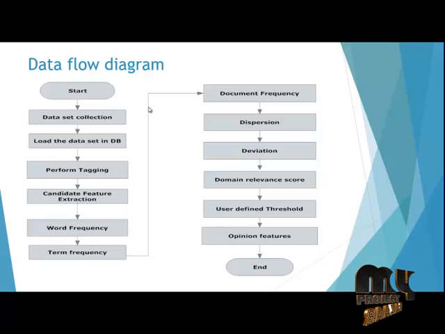From the extracted words, we find the word frequency, term frequency, and document frequency. Depending upon the frequency, we find the dispersion and the deviation. Dispersion quantifies how significantly a term is mentioned across documents by measuring the distributional significance of terms across different documents in the entire corpus. Deviation reflects how frequently a term is mentioned in a particular document. Calculate the domain relevance score and get the user defined threshold. Depending upon the threshold, we extract the opinion features in each document, and the process ends.